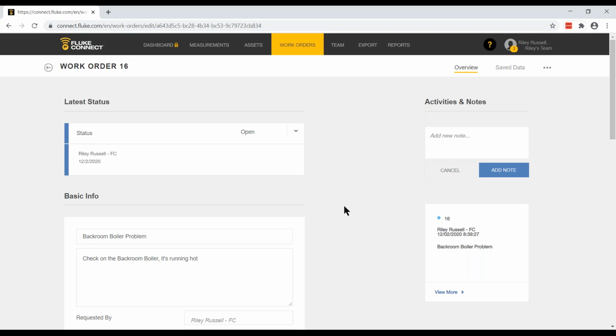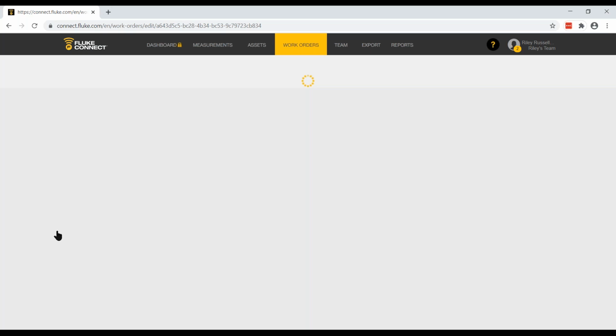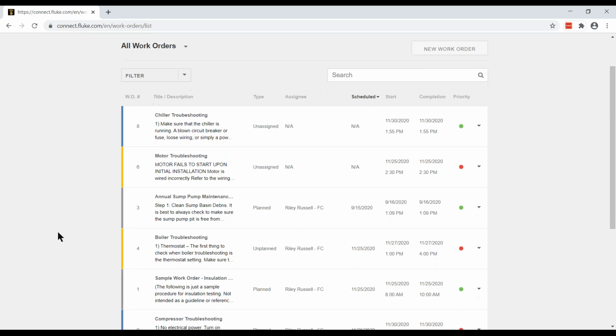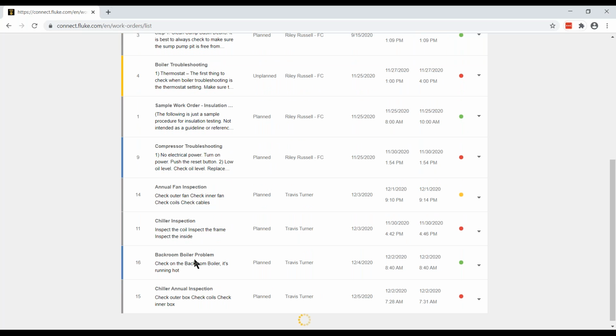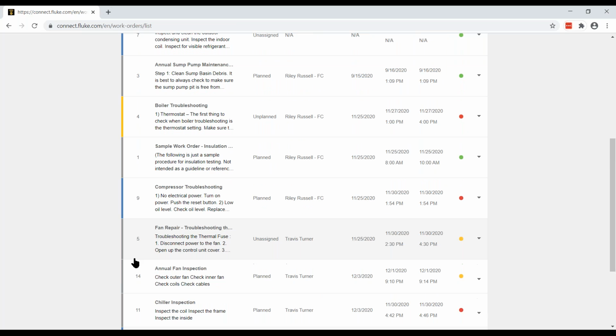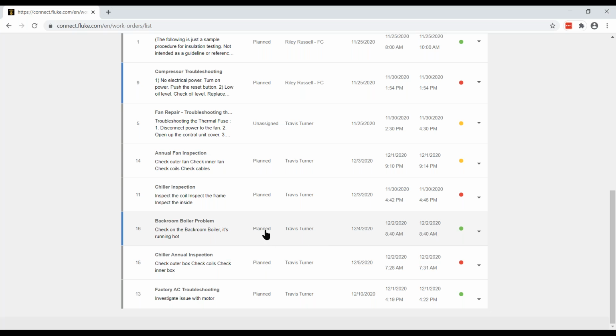Okay, so far I've logged into my account as Riley Russell. You can see this information here at the top. Created a new work order and scheduled it for this Friday and assigned it to my teammate Travis. Right, so far the work order is on the system here. Go back to the main page for work orders. I can find that work order here, backroom boiler problem. So here's the work order, it's open. It's in a planned status, it's assigned to Travis, and that's the scheduled completion date.